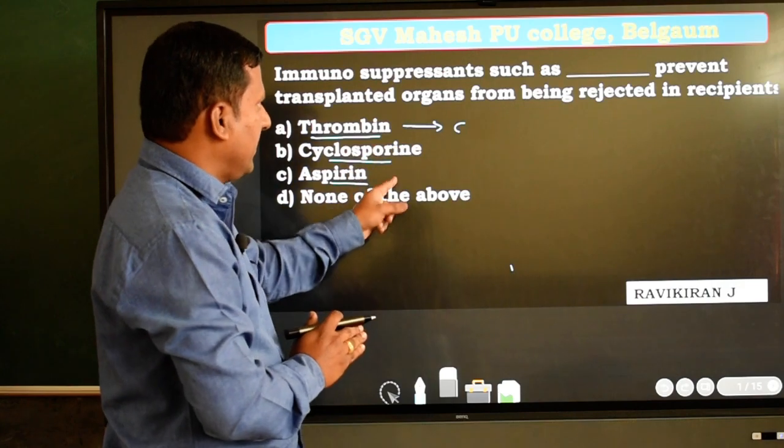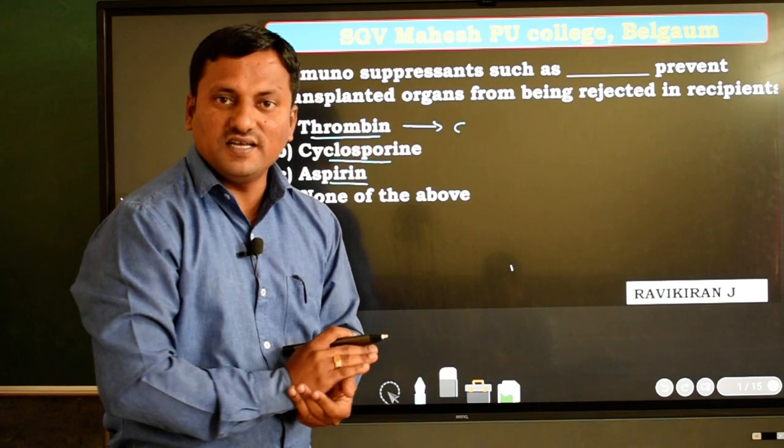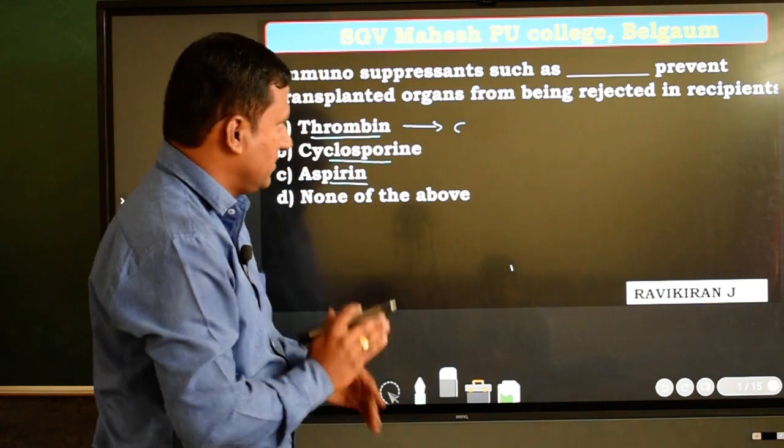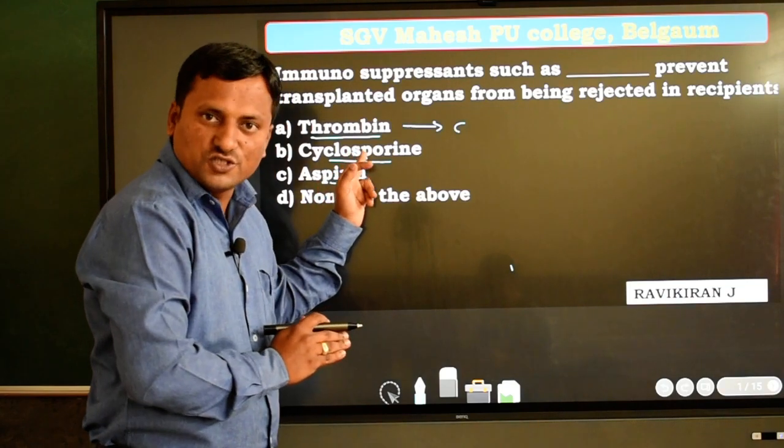This cyclosporin A acts as an immunosuppressive agent during organ transplantation. Here, for this question, the correct answer is cyclosporin.